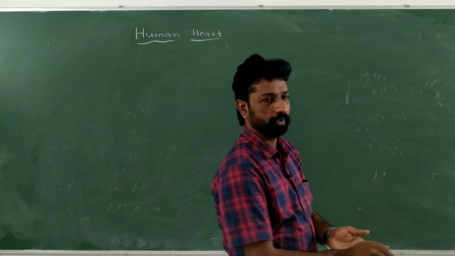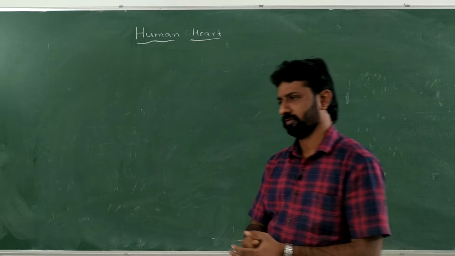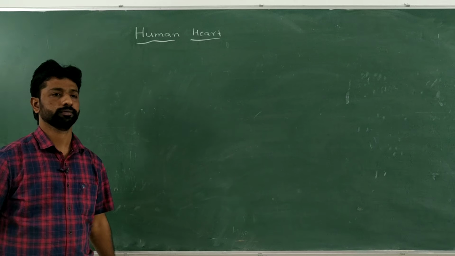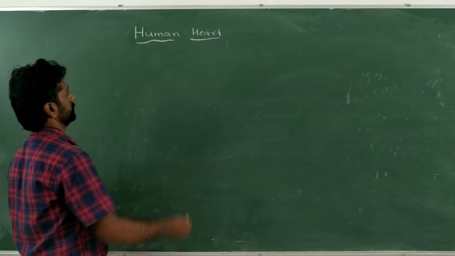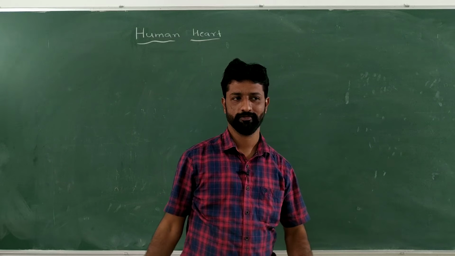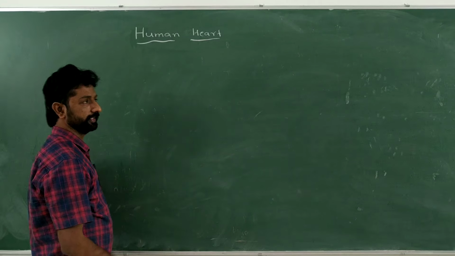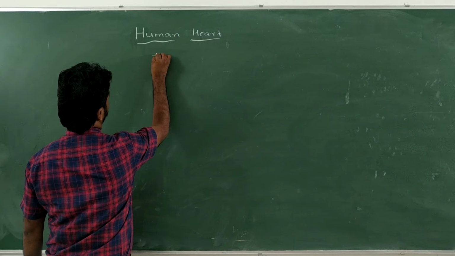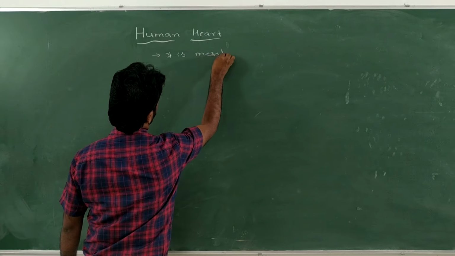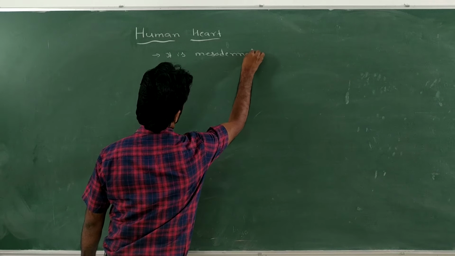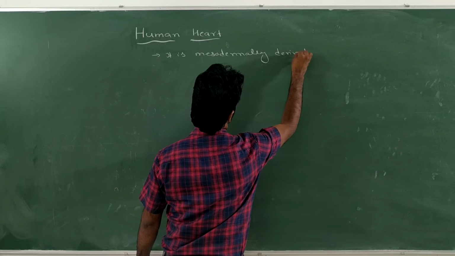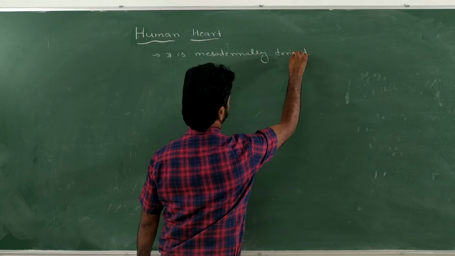So next topic is human heart. Let us describe a few very important things about the heart. The first one is, the heart is derived from which of the germinal layers? The human heart is mesodermally derived. Mesodermally derived means it is derived from the mesoderm germinal layer.